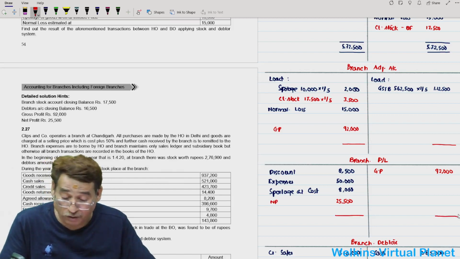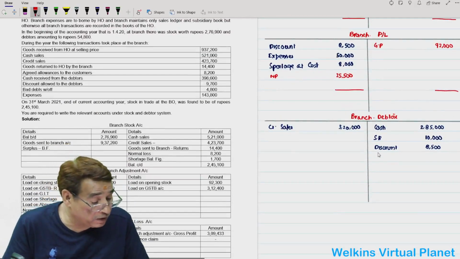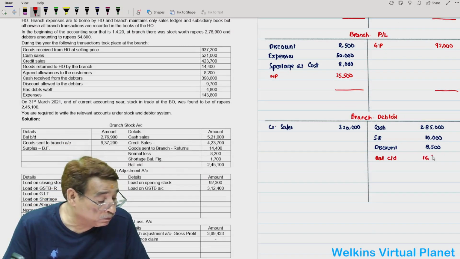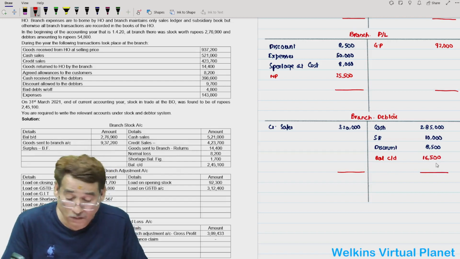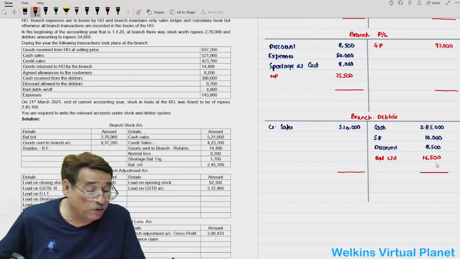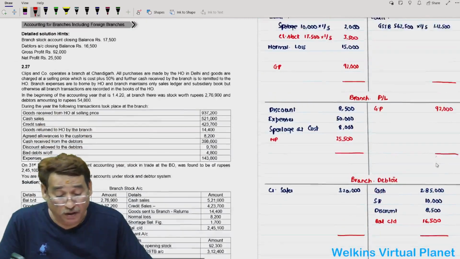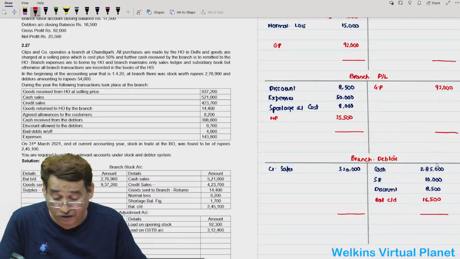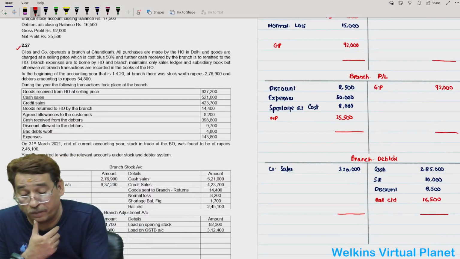And if you want to tally your debtors account, balance carried down, 16,500. So this is how you will have to do this particular question. It unnecessarily consumed our 5 minutes extra. Next one is 2.27, just pay attention.